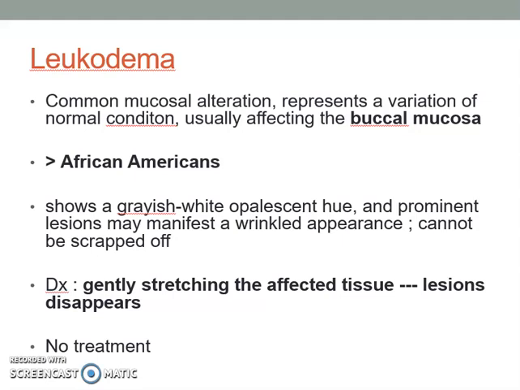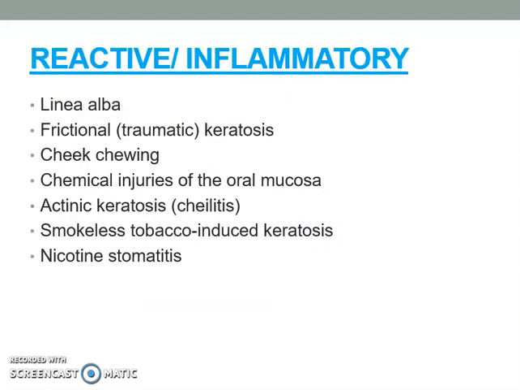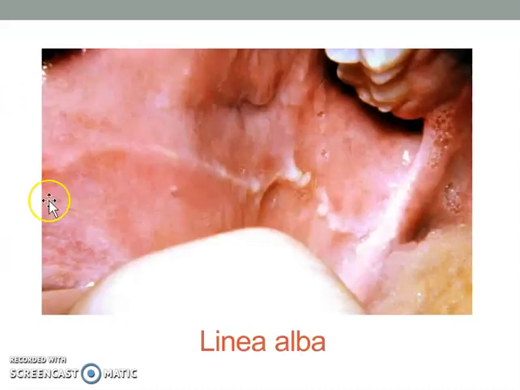So the next category is reactive or inflammatory lesions, which includes a long list here. Let's start with linea alba.